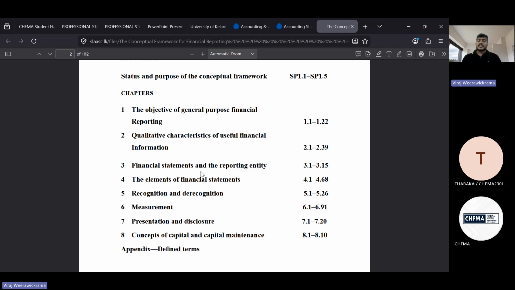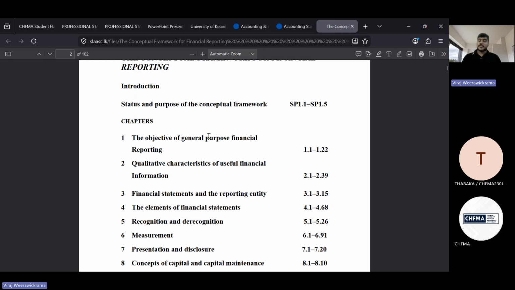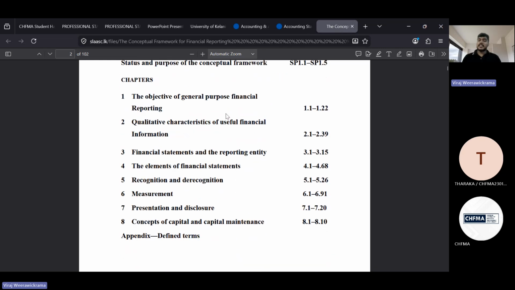Now, especially when it comes to the conceptual framework, I will just refresh your knowledge here. Yes, of course, you have learned this one earlier as well. Here in the conceptual framework, you can see the key points chapter-wise.